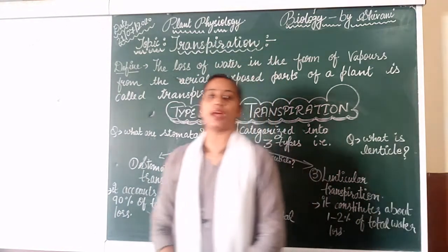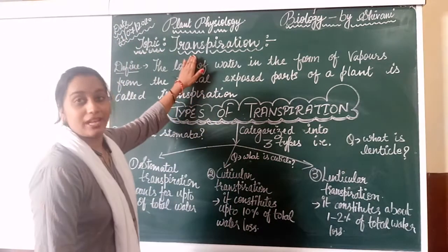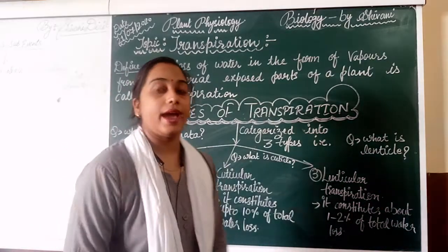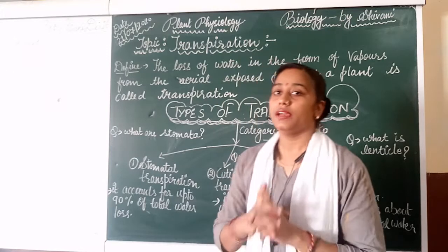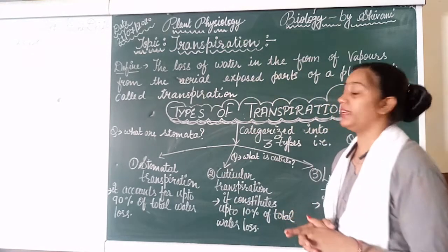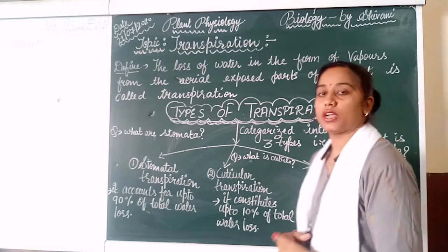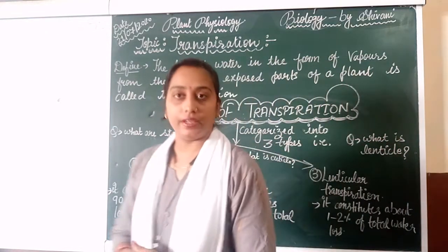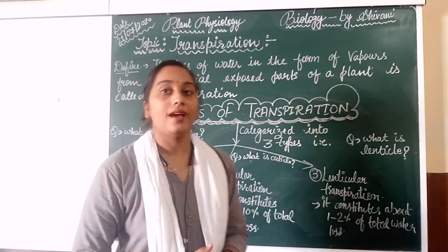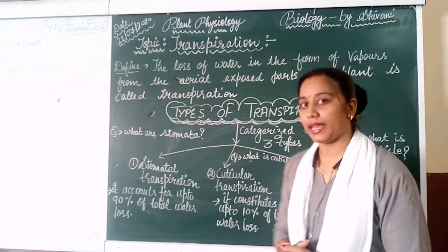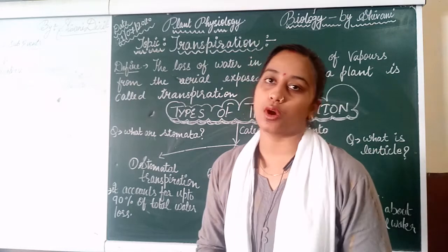Today we are going to start the new topic related to plant physiology. The name of this topic is, as we well know, transpiration, and this is a very important process for the plants. We will start from the explanation of transpiration. First thing is, what is transpiration? It is a physiological process and it is conducted only in the aerial parts of the plants.